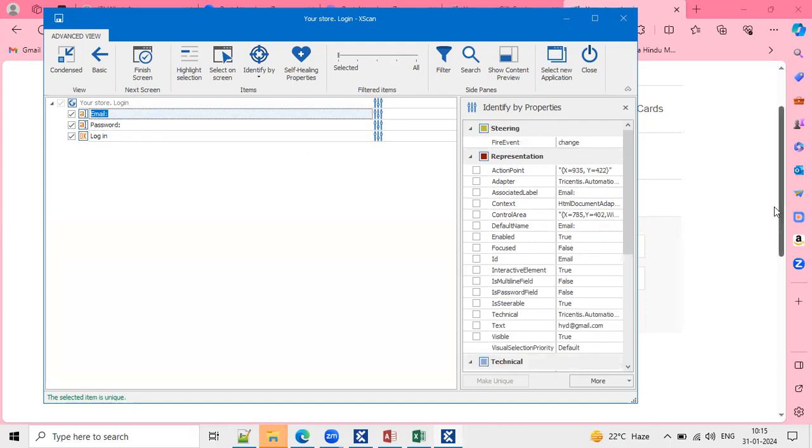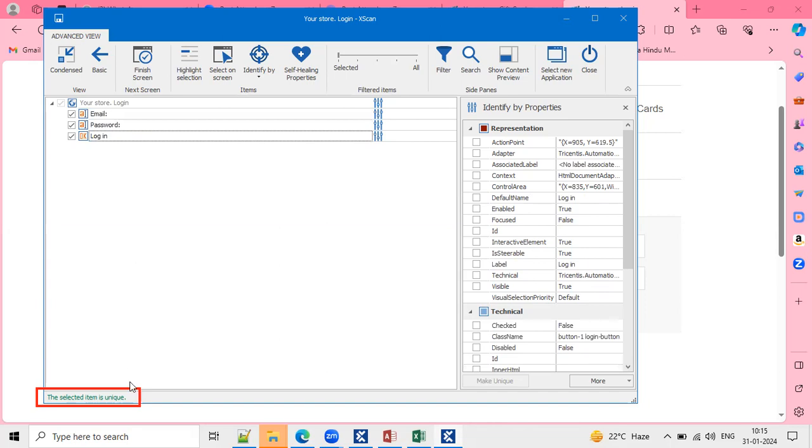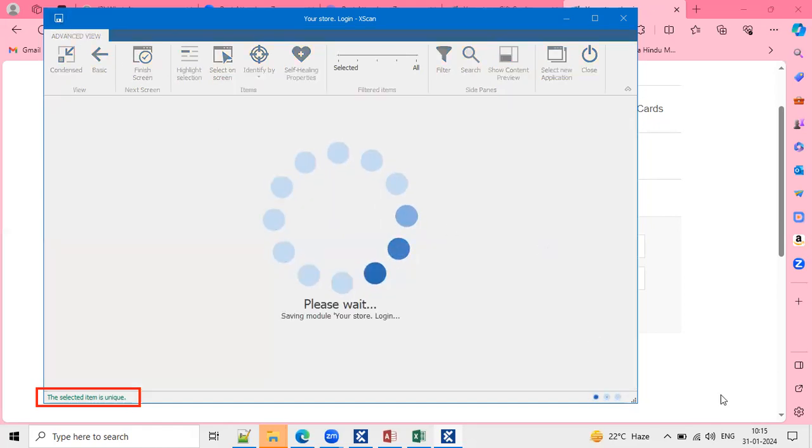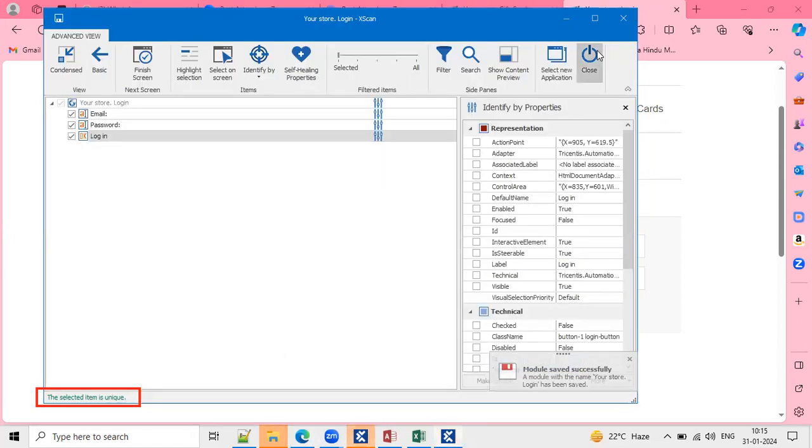Here I'm selecting one by one. I just selected the email ID text box, and this is unique. The password is also unique, and login is also unique. If it is not unique, then we will definitely see the message that the selected item is not unique, in a different color representation. Save the module, close this window, and go back.